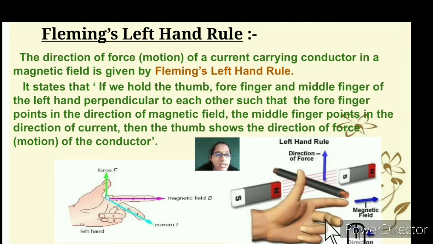Here you can see the current in the direction of your middle finger, the forefinger shows the magnetic field created when a bar magnet is placed, and you can see the force in the direction with respect to the conductor.